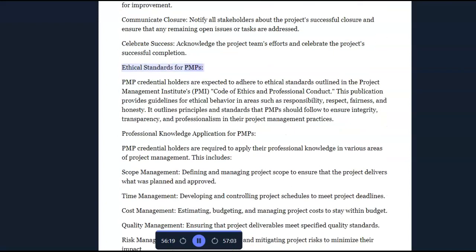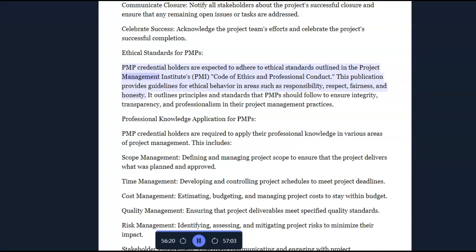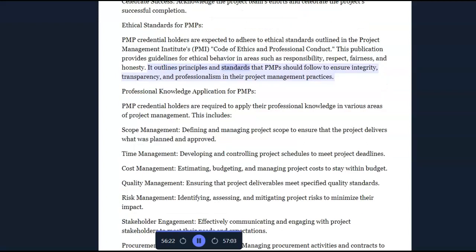Ethical standards for PMPs. PMP credential holders are expected to adhere to ethical standards outlined in the Project Management Institute's PMI Code of Ethics and Professional Conduct. This publication provides guidelines for ethical behavior in areas such as responsibility, respect, fairness, and honesty. It outlines principles and standards that PMPs should follow to ensure integrity, transparency, and professionalism in their project management practices.